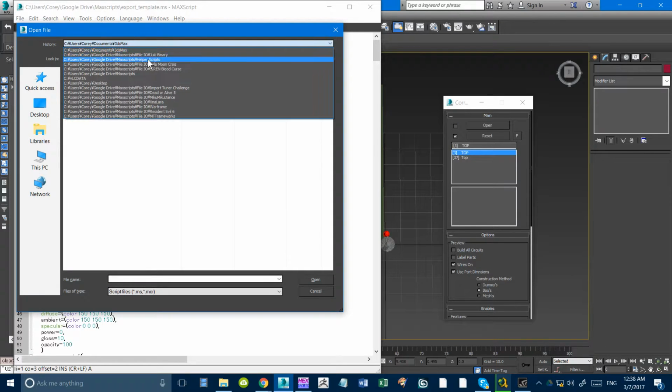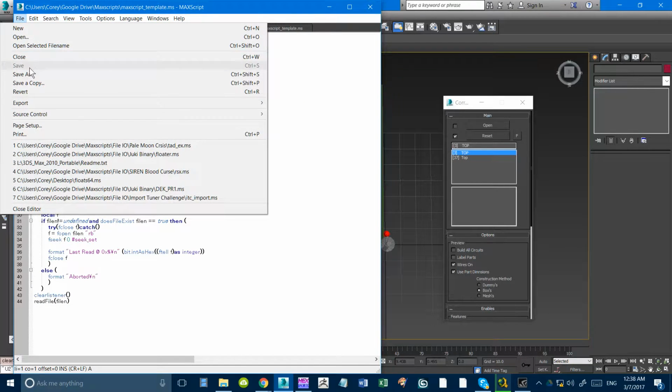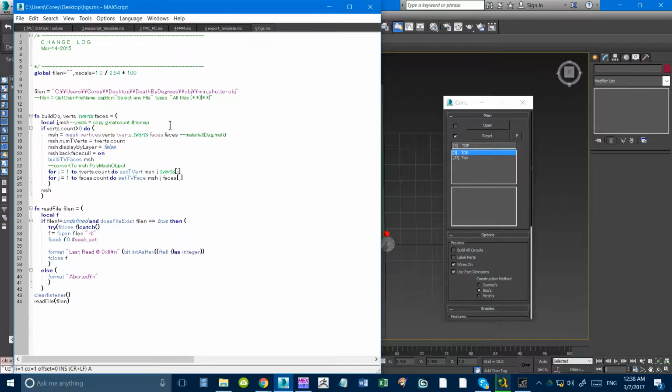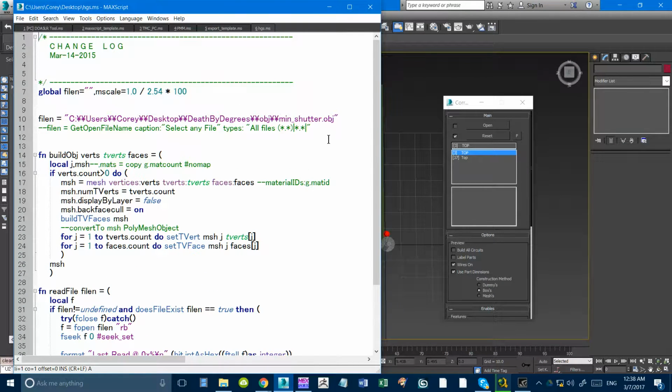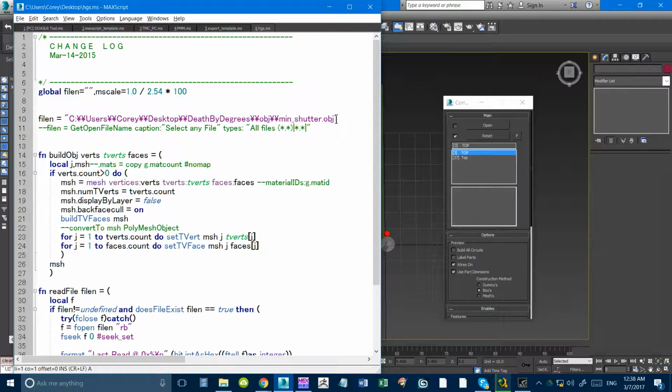Open Maxscript template, save my template, desktop, HGS, put it there. And so what I want to do is just put the fixed path of the file here, so I don't have to worry about doing any kind of fancy stuff. Well, actually, it's right here. So if you wanted to open it up in the browser, you could. But anyway, we have to escape the slashes for Maxscript.